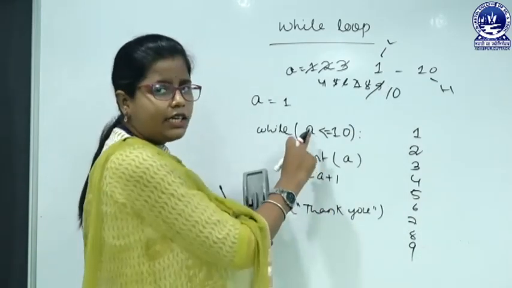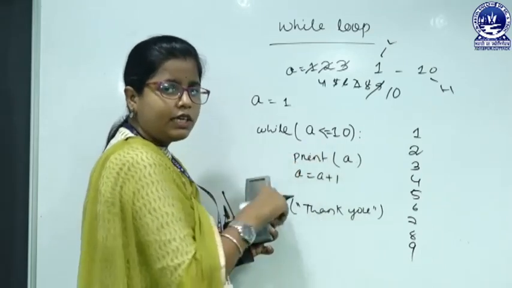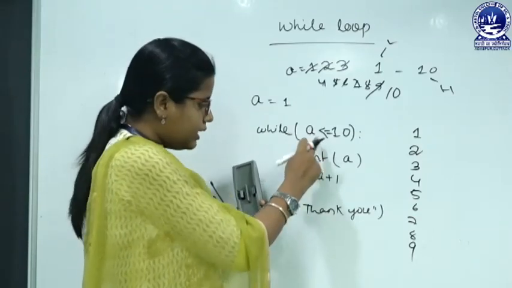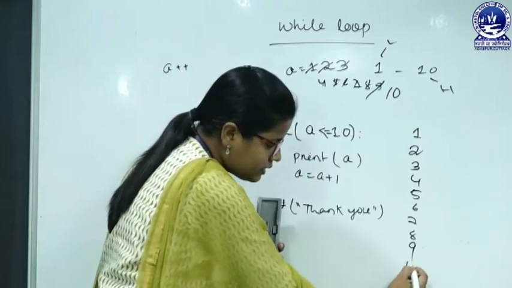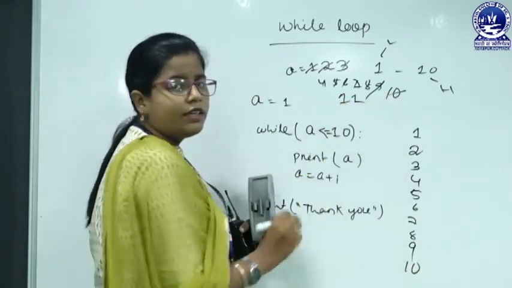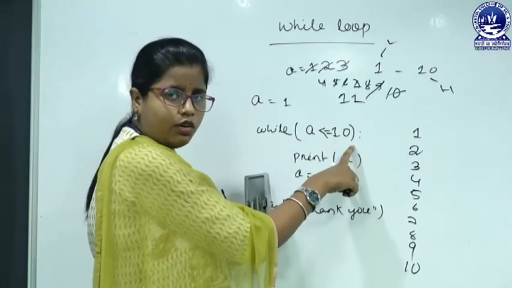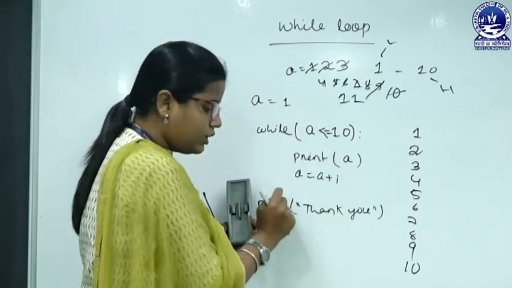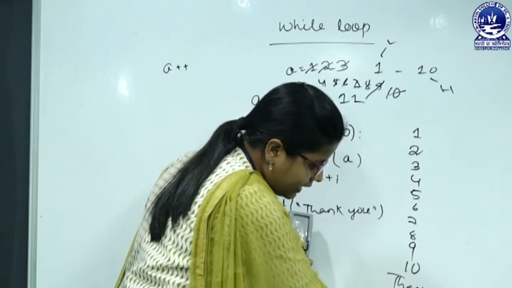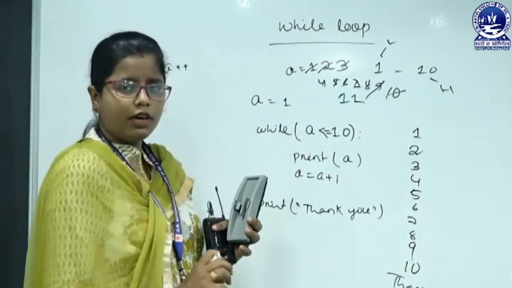Now check the condition, 10 is less than or equals to 10, true. 10 is not less than 10 but 10 is equals to 10. So this returns me true. Then we will go for the print option, that 10 will be printed and a value will get modified with 11. Now check the condition, 11 is less than or equals to 10, no, it is false. Then we will go for the thank you statement. Now thank you will get printed in my output screen. So this is the basics of a while loop.